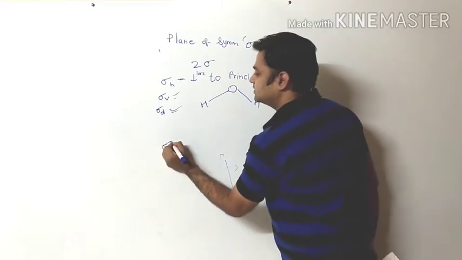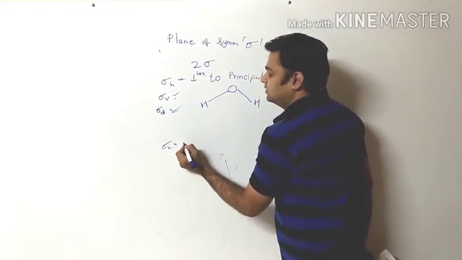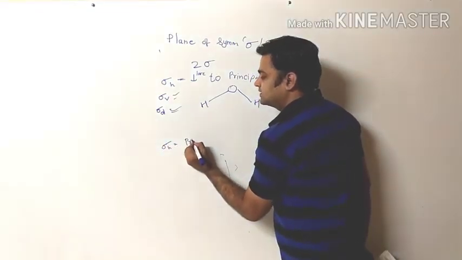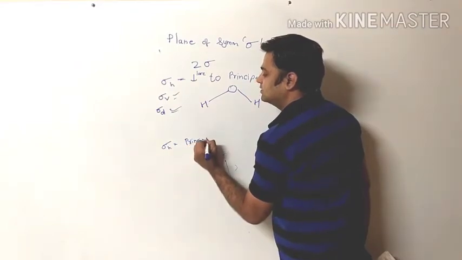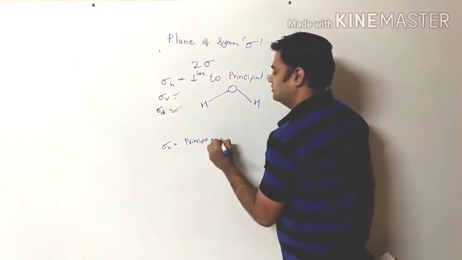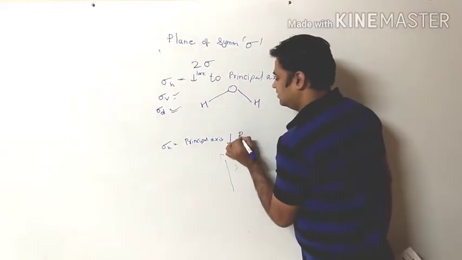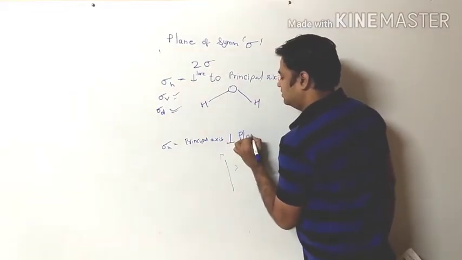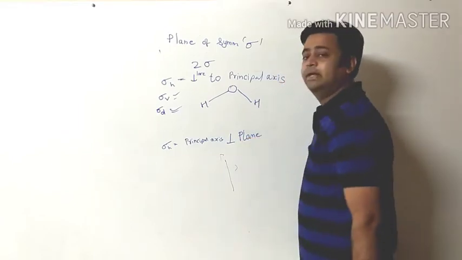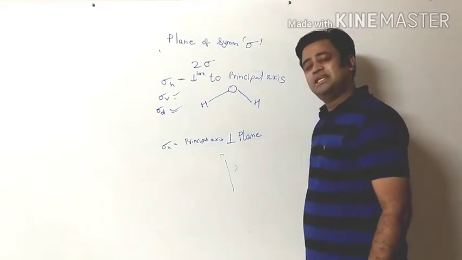Sigma H means the principal axis is perpendicular to the plane of symmetry. This is sigma H.